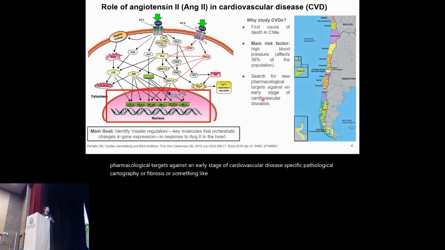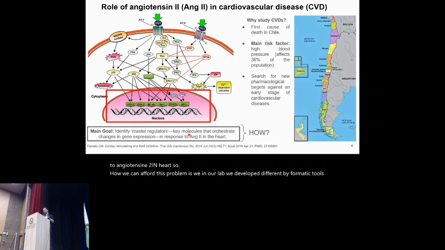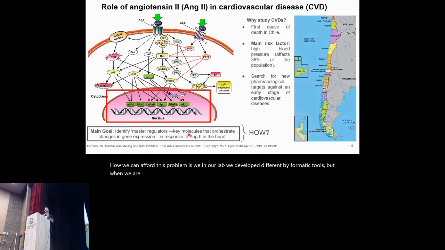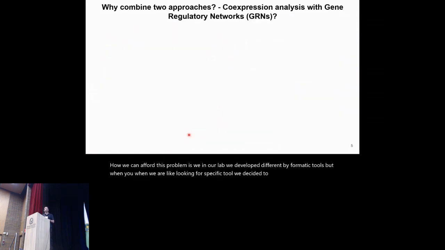So our main goal was to identify master regulators, the key molecules that orchestrate changes in gene expression in response to angiotensin 2 in the heart. So how can we approach this problem? In our lab, we develop different bioinformatic tools, but when we were looking for a specific tool, we decided to combine two different approaches. It's a systems biology approach using co-expression analysis coupled with gene regulatory networks.